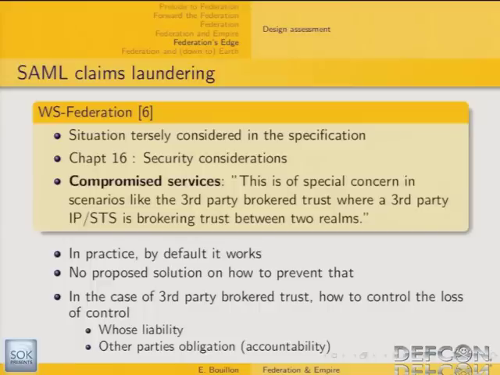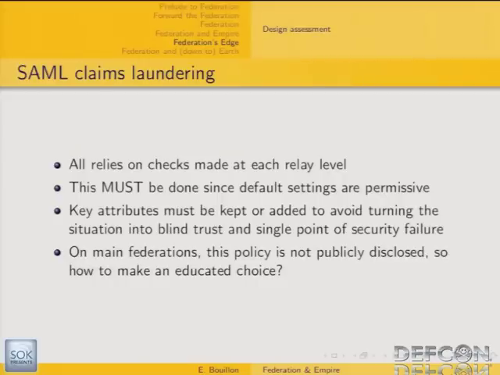And if you get back to the standards themselves, this kind of consideration has only been cursorily mentioned in the bullet I mentioned previously, which is the compromised services. And indeed, they recognize that this is a very major issue when you have this third-party broker trust relationship. But on the other hand, in practice, it works by default, and there is no proposed solution on how to prevent that. So in the case of a third-party broker trust, you need to control the loss of controls. That means whose liability is involved, what are other parties' obligations, etc. And that's the concept I've called SAML claims laundering.